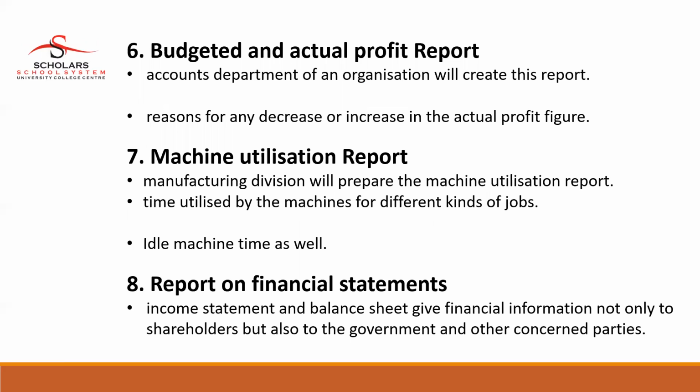Budget and actual profit report. The accounts department of an organization will create this report, giving reasons for any decrease or increase in the actual profit figure. Machine utilization report. The manufacturing division will prepare this machine utilization report: time utilized by machines for different kinds of jobs, and idle machine time as well.